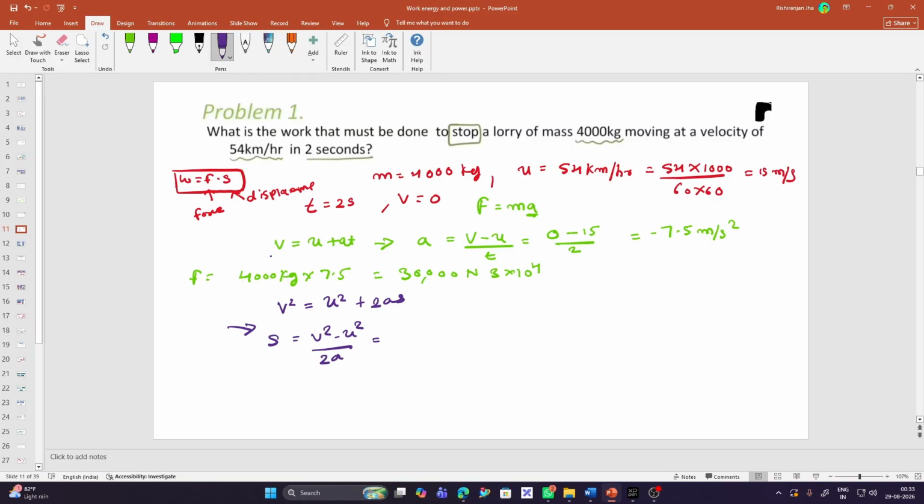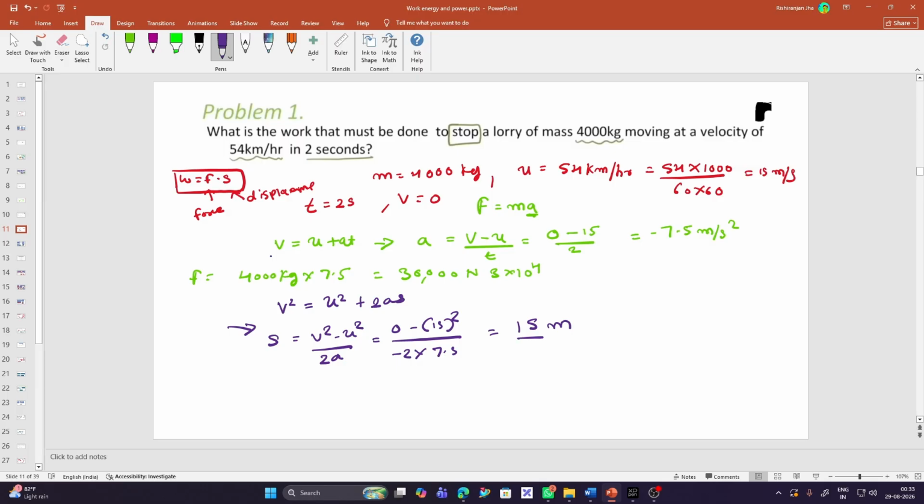Just plug in the values and you get 0 minus 15 square by minus 2 into 7.5. Now you may ask, why have you taken 7.5? I have taken the minus only, since I have already multiplied it with 2. So now we have it as 15 meter.